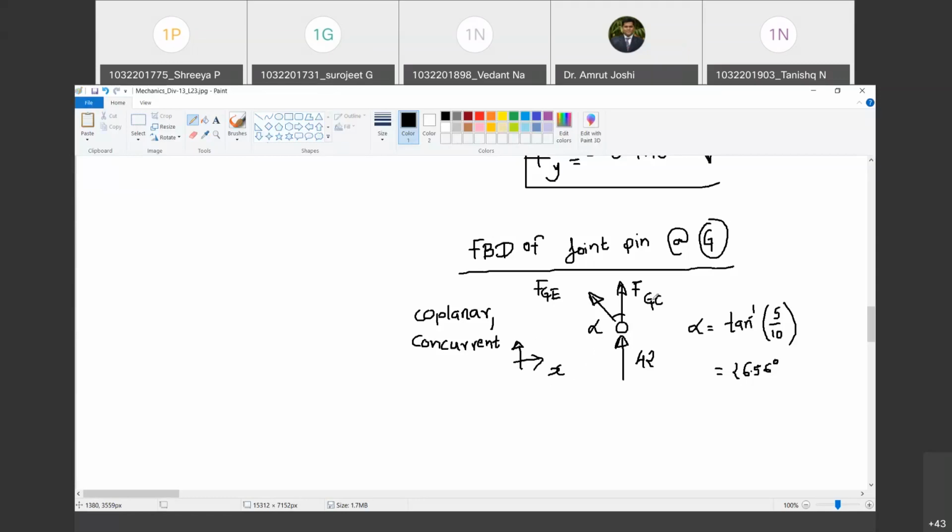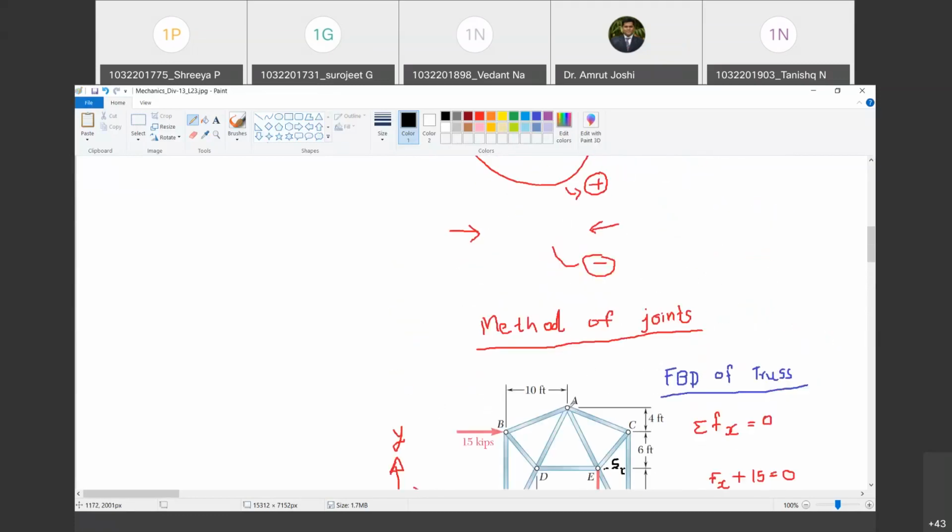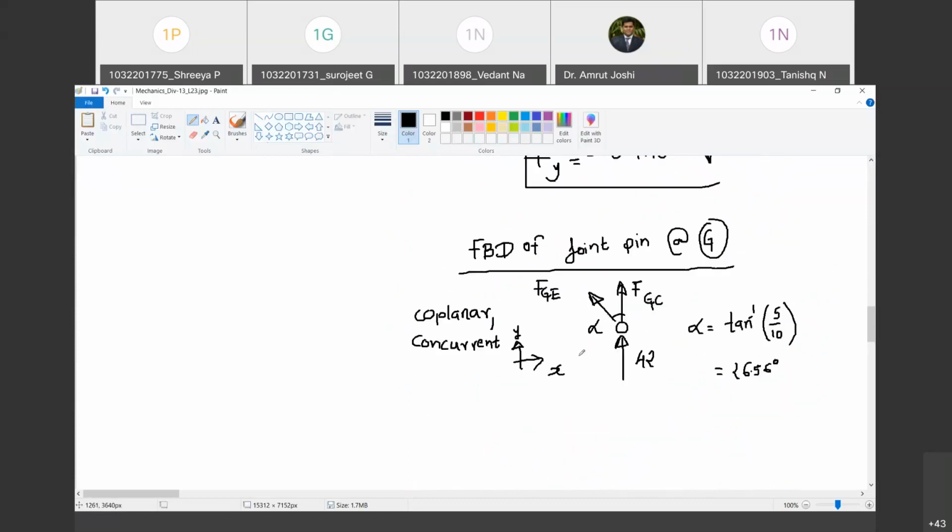Now you understand why I insisted that you start with a pin which has only two members connected. Because then only can we apply two equations of equilibrium and solve for two unknowns. Happy? For example, if I draw the free body diagram of the joint pin at A, I will have 4 unknowns: the forces in members AB, AD, AE and AC. So 4 unknowns cannot be solved with two equations. Therefore, I insisted that you choose a pin which has only two members connected. Happy? Yes, sir.